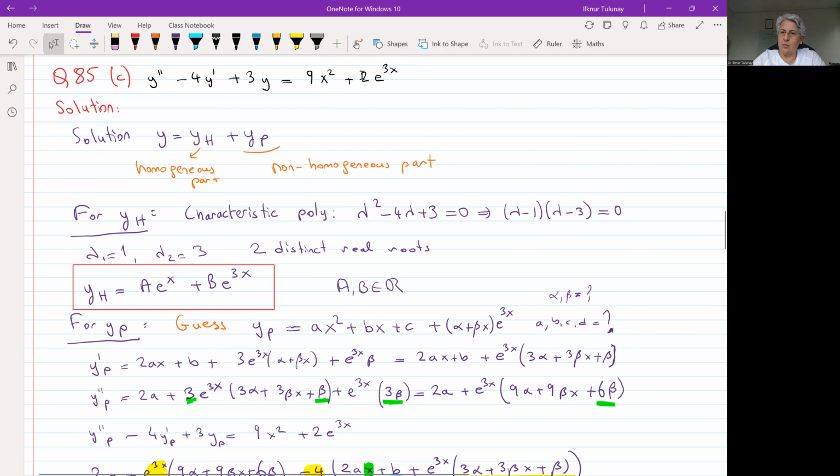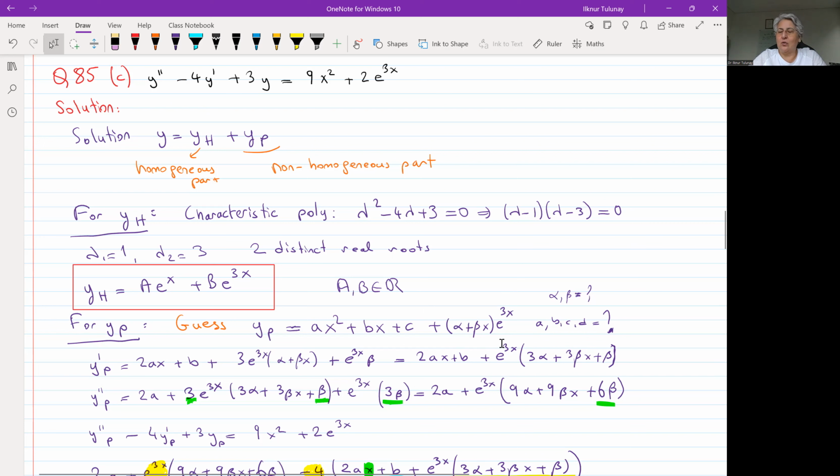So we need to guess a polynomial. We can guess alpha plus beta x, or we can guess just alpha e to the x. In this case, the alpha plus beta x choice will work. If your choice is not a good choice, you will not be able to find a solution.